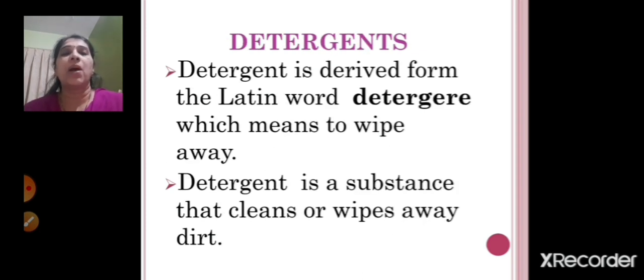Now we are going to see about detergents, right? Detergent is derived from the Latin word detergere, which means to wipe away, right? So this word has been derived from the Latin word. So you can see children, most of the things have been derived from Latin words only. So it means wipe away. Whatever dirt is there, you can wipe it away, remove it with the help of a detergent. So detergent is a substance that cleans or wipes away dirt, right? It removes the dirt or cleans the dirt from any material, right?